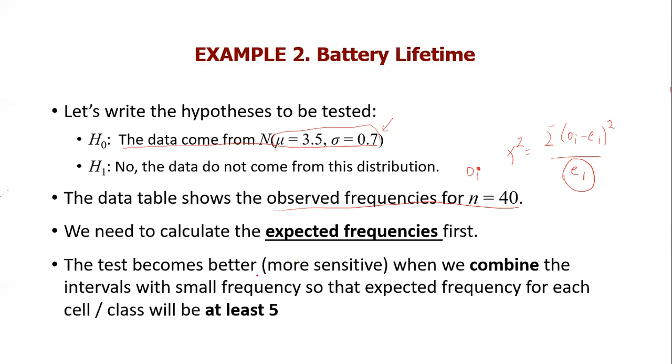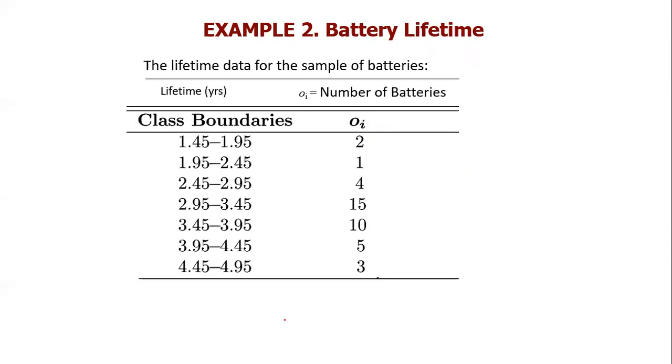A rule of thumb is that the test becomes better, meaning more sensitive, when we combine the intervals with small frequency so that the expected frequency will be at least 5. So having 2, 1, or 4 is not preferable. What we do is merge them. 2 plus 1 is 3, and that's not good as well.